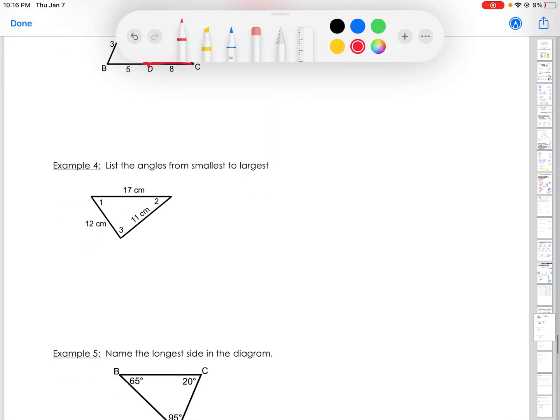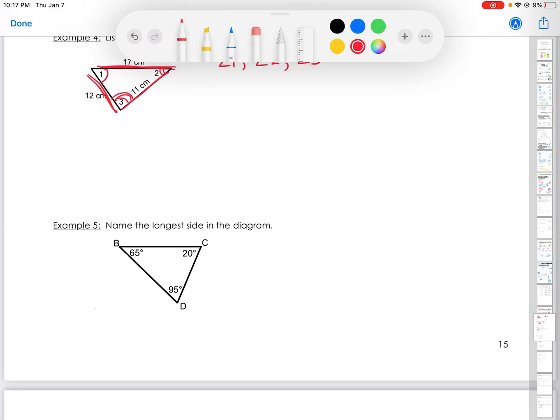All right. List the angles from smallest to largest. 1, 2, and 3 are the names of the angles, not the degrees. So again, smallest side is 11, so angle 1. Then the next smallest side is this 12, so angle 2. And then our last is 17, so that's angle 3.